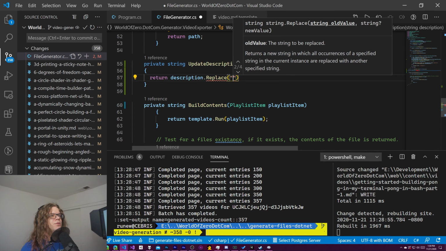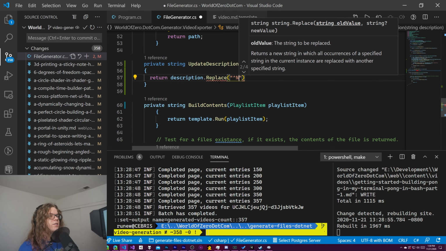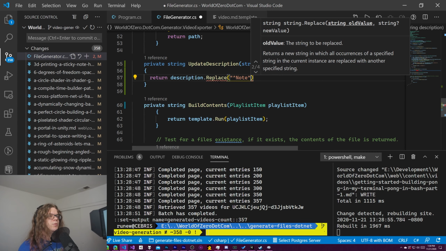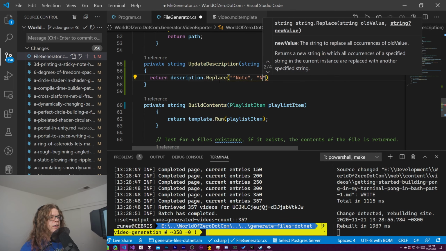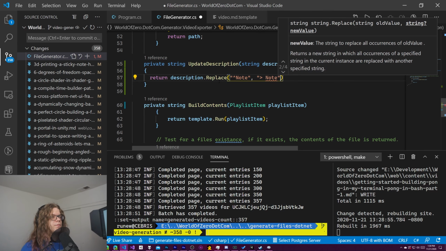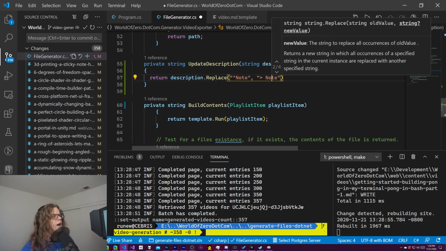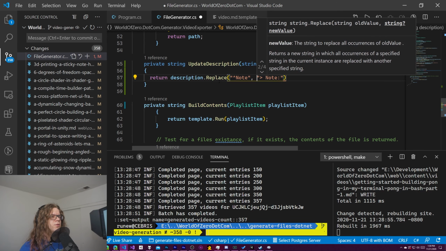Can I use regular expressions? This isn't helpful. So what I want is anything that starts with note to be replaced with this. Should we do, yeah, let's do this.